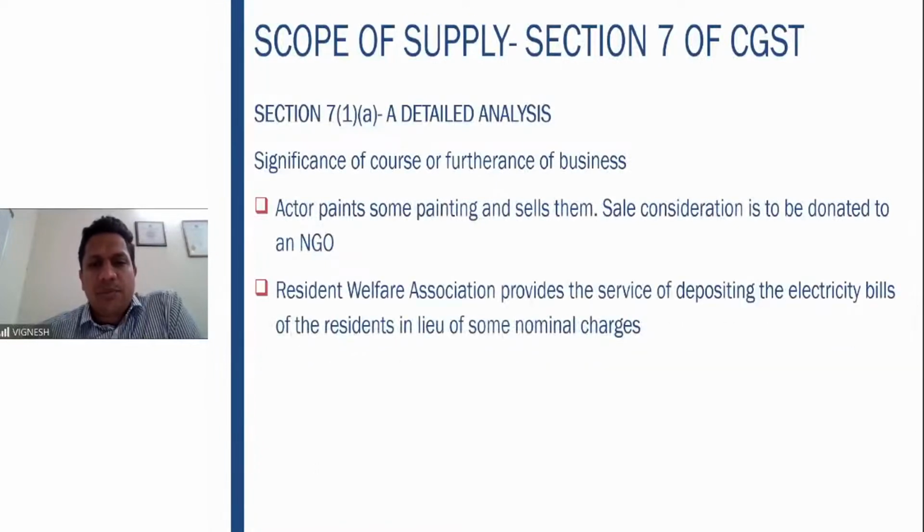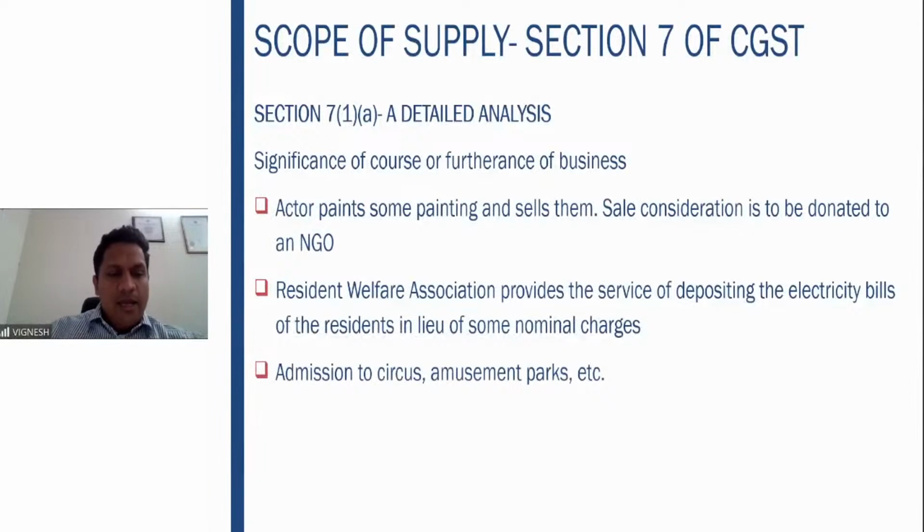Resident Welfare Association provides the service of depositing electricity bills of the residents in lieu of nominal charges. RWA services which are provided are very much supply. As I told you, 71AA has been added. Whatever services are being provided, it is very much a supply.